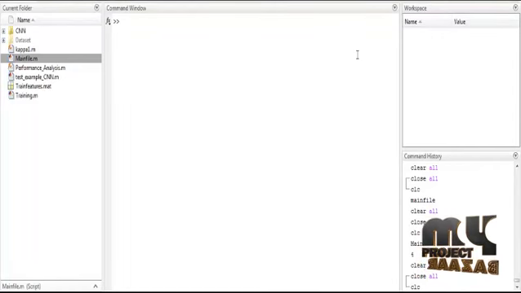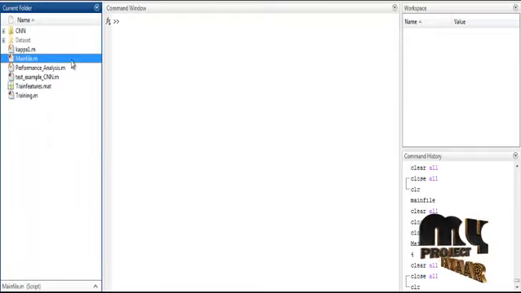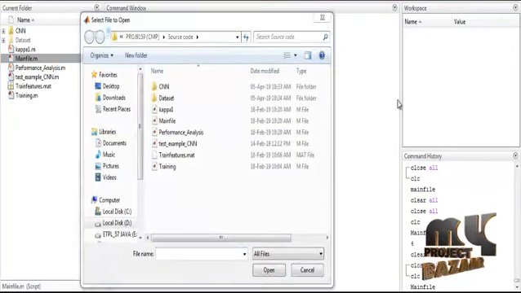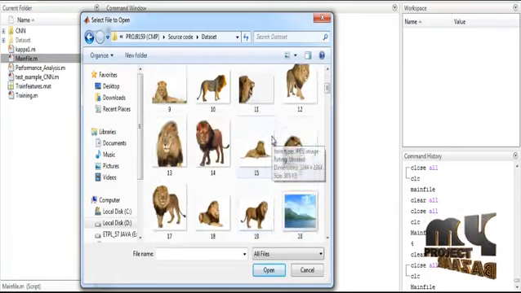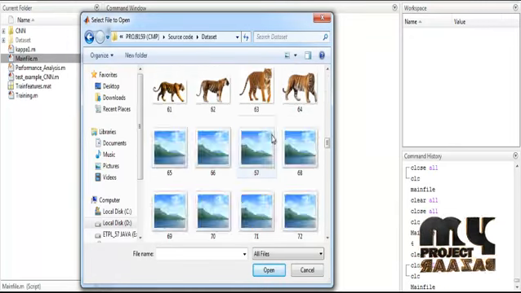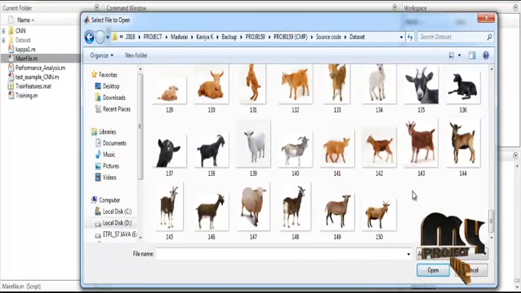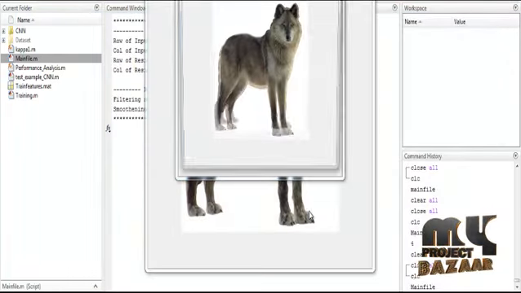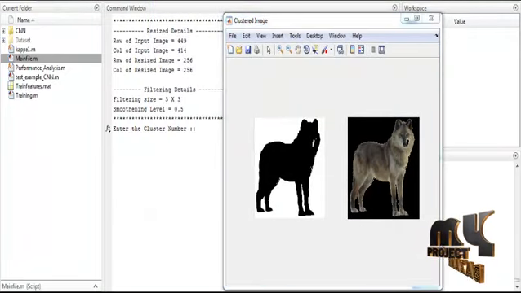Now we are going to discuss the initial running procedure for the process. At first, open MATLAB 2015B and change the current directory. If you want to execute the file, just right-click on mainfile.m and select the option Run. Now you can see the dataset folder. Just open the dataset folder and select any one image from the dataset. In the dataset folder you can see the several species of animals present. In that corresponding dataset you can select any one image. After the selection of the image, the process will be done automatically.